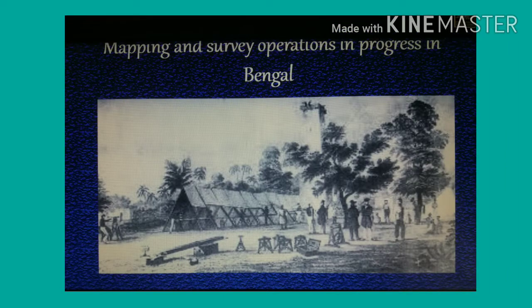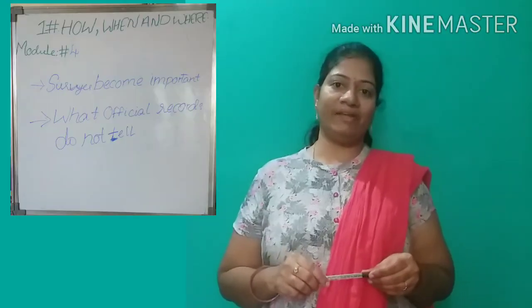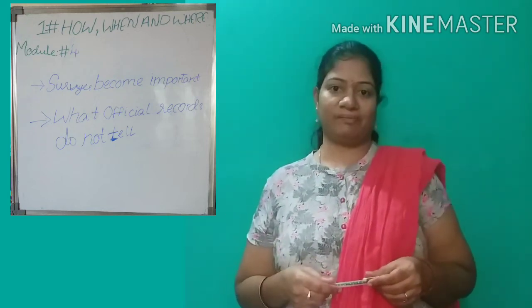This is mapping and survey operations in progress in Bengal. A drawing by James Prinsep from the year 1832. Note how all the instruments that were used in surveys are placed in the foreground to emphasize the scientific nature of the project. After conducting these surveys, that information should be recorded in documents, right?